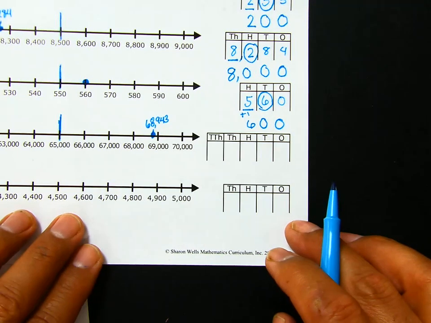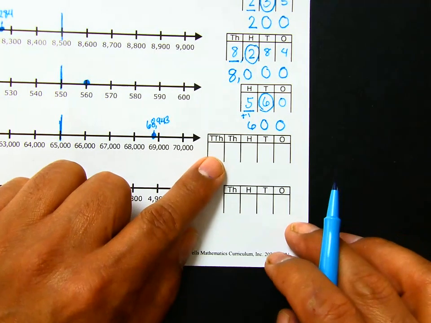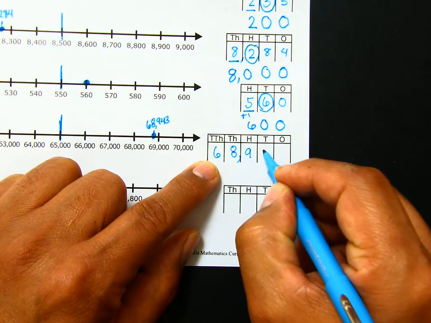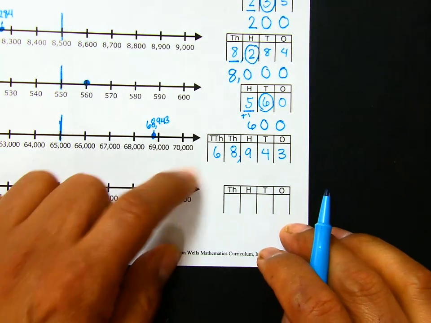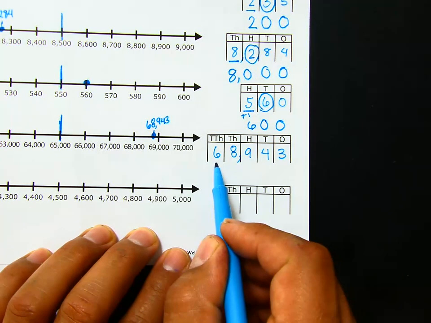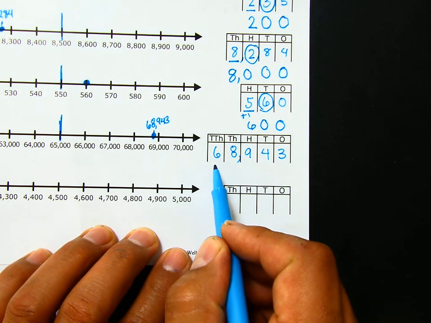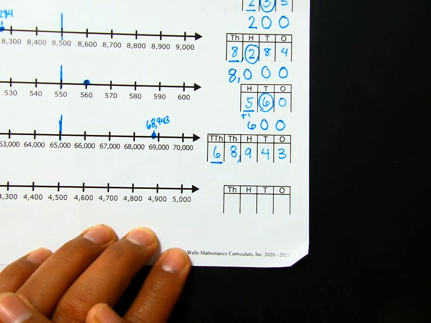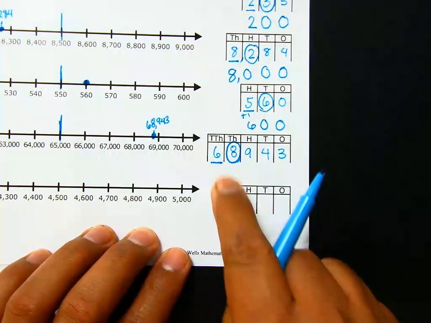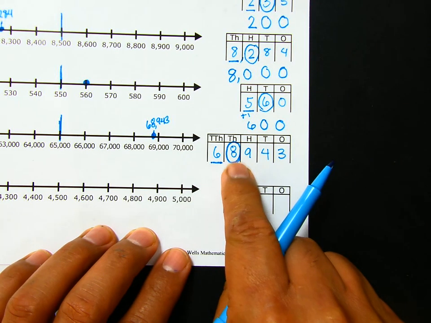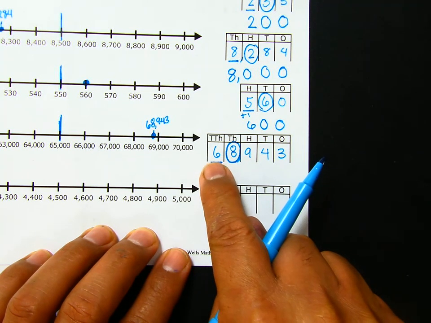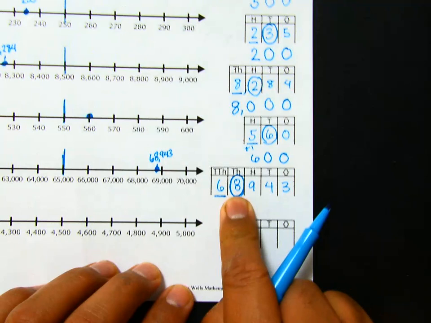And now we use a place value chart. We write our number 68,943. And then again, we use the same rules we use for the rest of them. We underline the digit that's being rounded. The place value being rounded is the 10,000s place. We're rounding it to the nearest 10,000. And we put a circle, put an eye on the place value right next to it. So we're going to keep an eye on the 8 because this digit is going to tell us what to do to the digit being rounded.